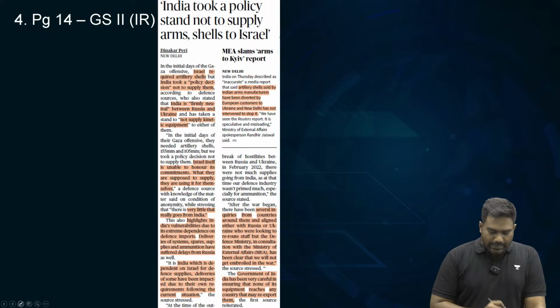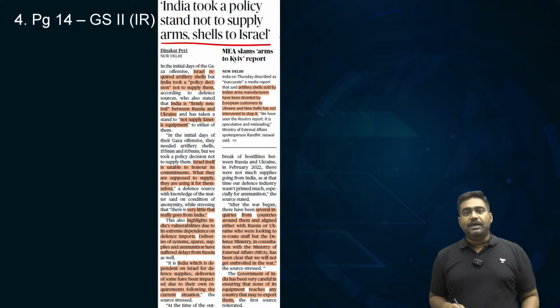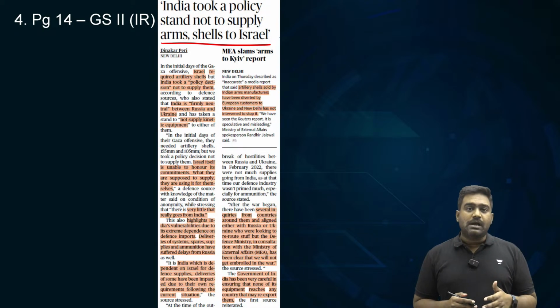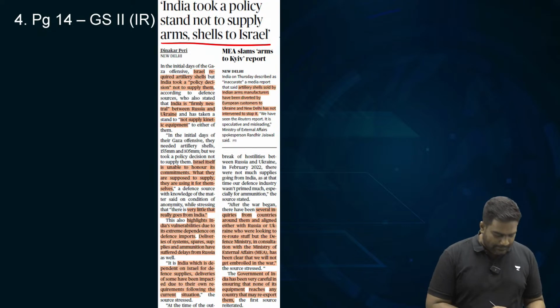Now let's quickly look at India's policy on Israel. We have two articles on page 14 that talk about India's position on Israel. One is with regard to the allegations that India has been supplying arms and weapons to Israel.